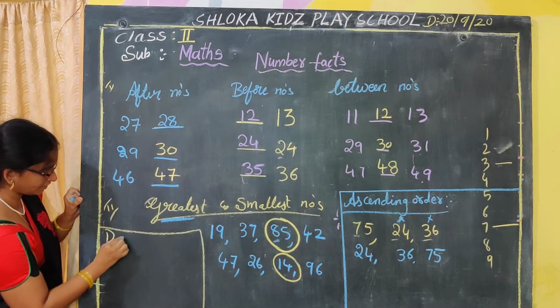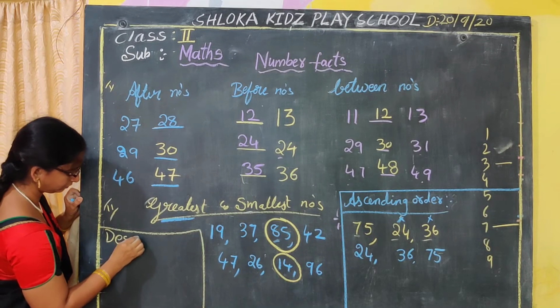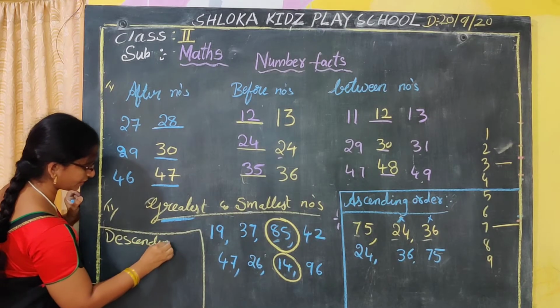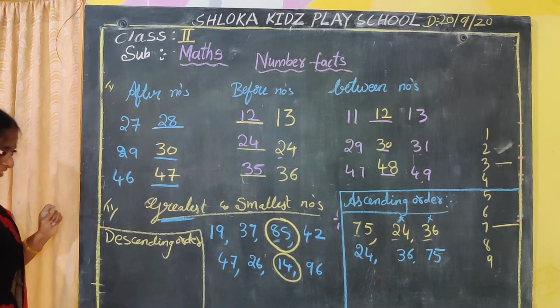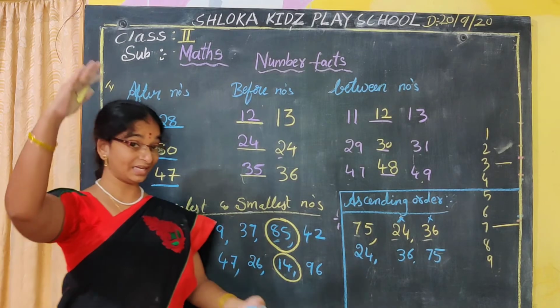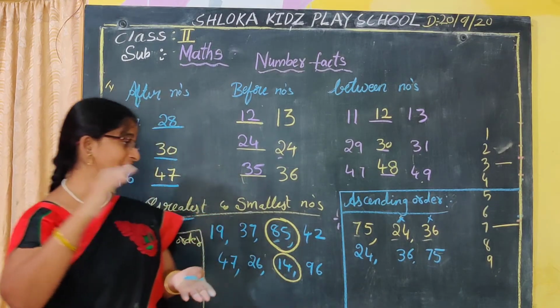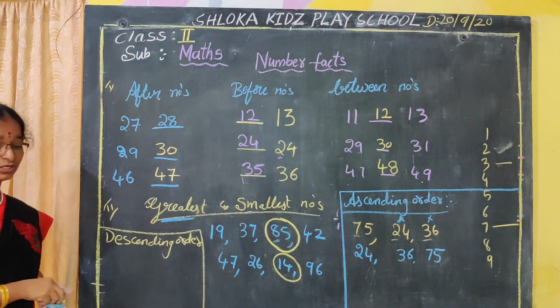Descending order means what, Nana? Just now I told you about descending order. Descending order means big number to small number.